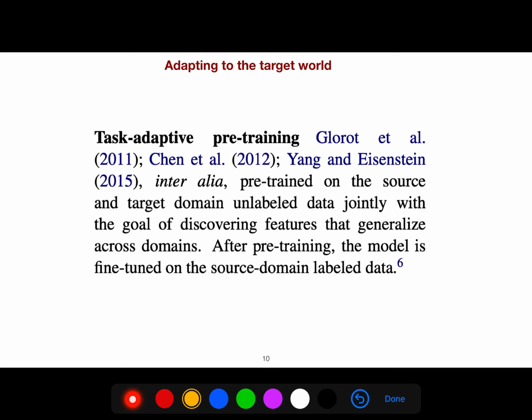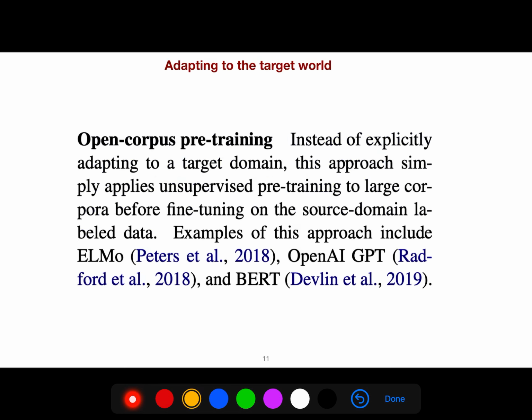So this is task-adaptive pre-training, where they pre-train on the source and target domain unlabeled data jointly with the goal of discovering features that generalize across domains. After pre-training, the model is fine-tuned on the source domain labeled data. But there is another approach, open corpus pre-training.